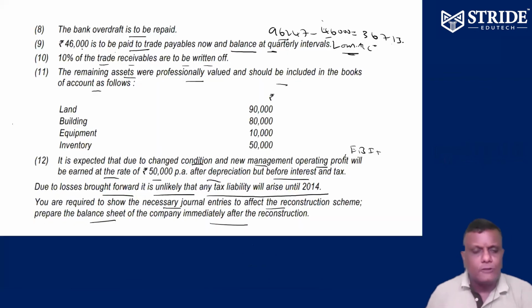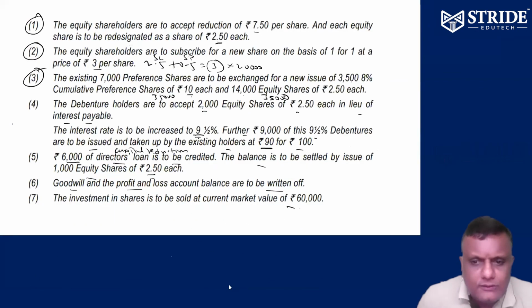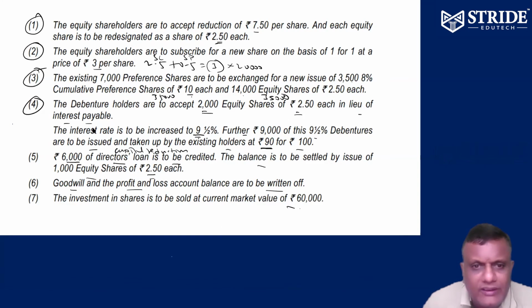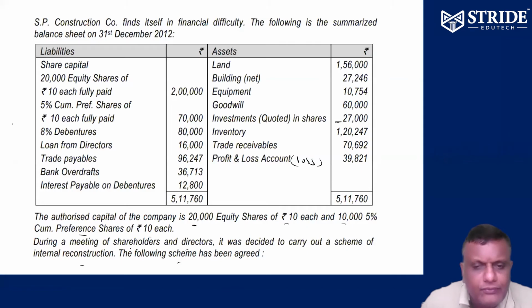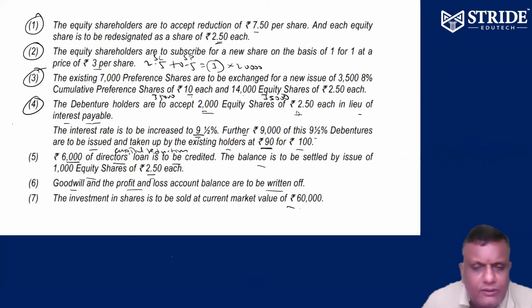Okay, the fourth one, very importantly. Debenture holders agree to accept equity shares of 2.5 in lieu of the interest payable. First part: how much interest do we have to pay? 12,800 interest we have to pay. They want 2,000 shares of 2.5 as equity shares. The balance they are ready to sacrifice for us. First part.